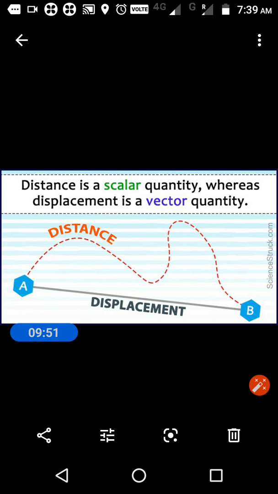Once again, displacement is the shortest distance between the two points, in a straight line. Distance is any other path taken by the object or the person to reach the particular position. It is written that distance is a scalar quantity and displacement is a vector quantity, right?